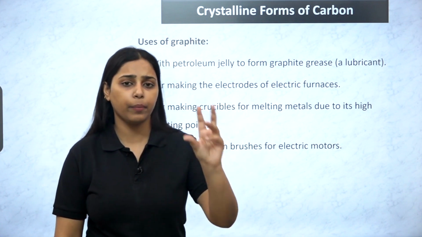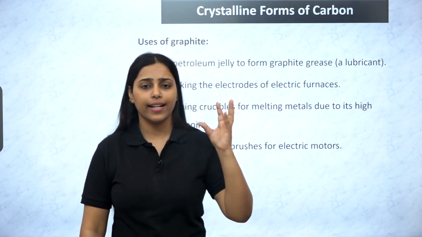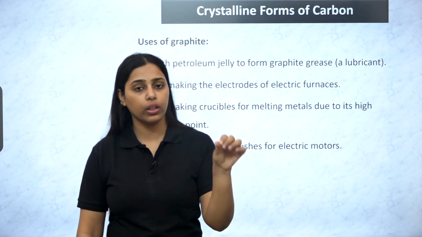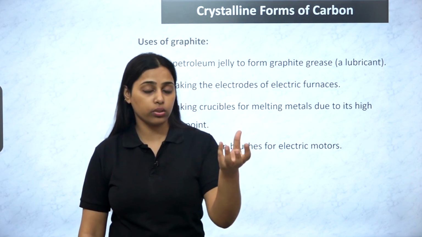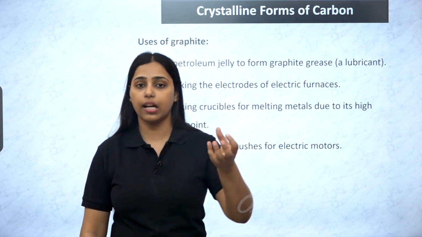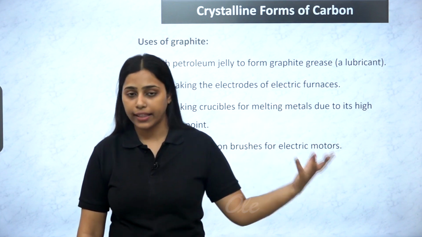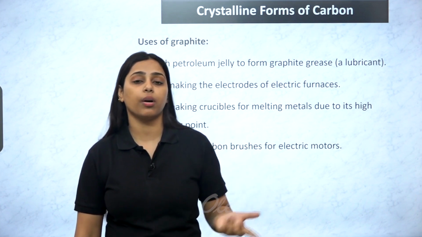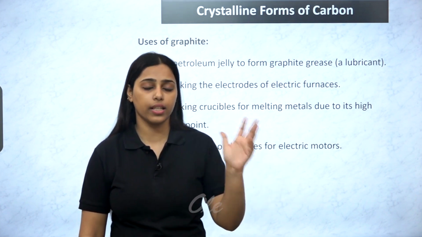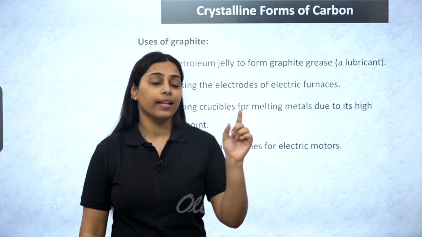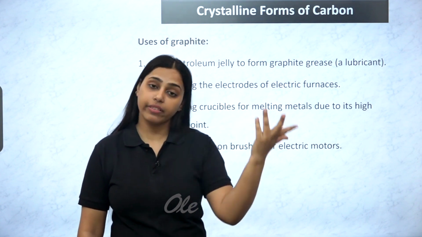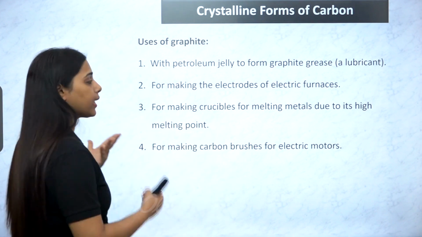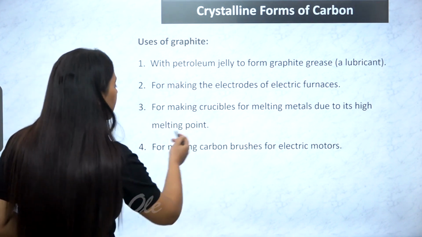Crucibles are laboratory apparatus only. It's a type of vessel in which you keep the compound, and that vessel, the crucible, is kept in a muffle furnace or a kind of furnace where you provide high temperature, where you need to perform the process of carbonization or any other process, say. So this carbon crucible can withstand very high temperature. That's why it is employed in making these crucibles, due to its high melting point.